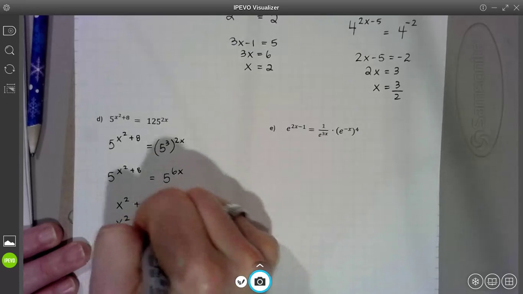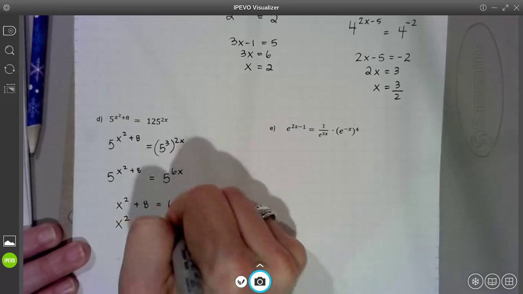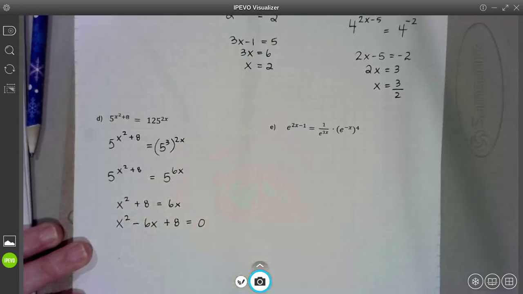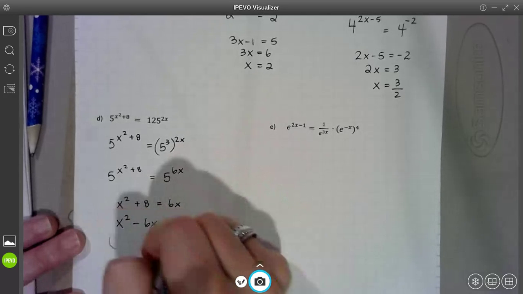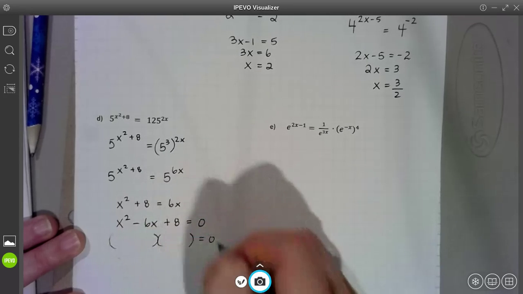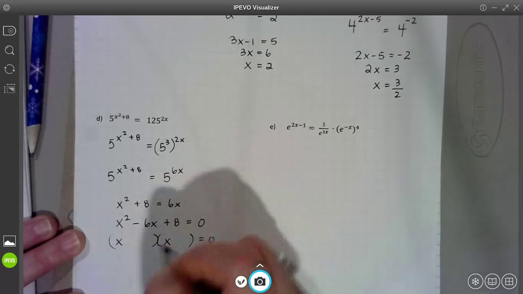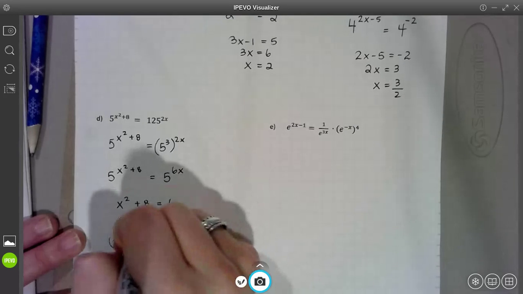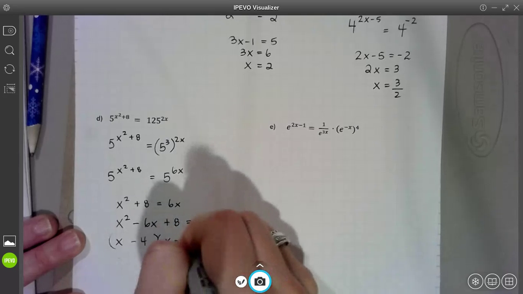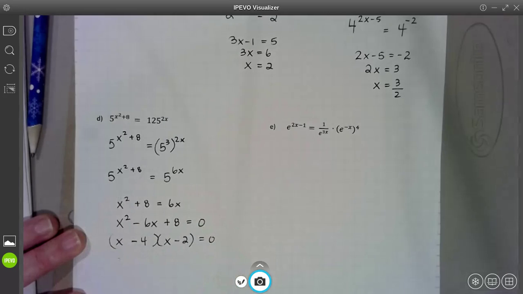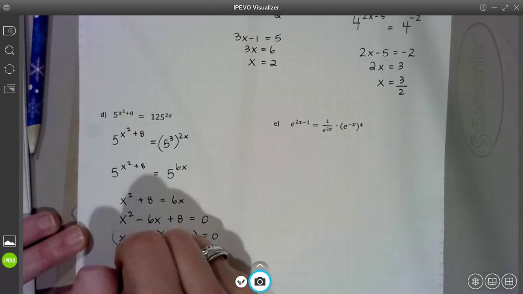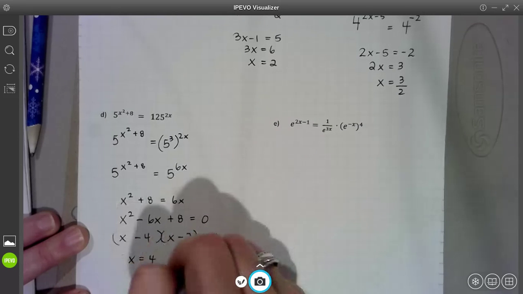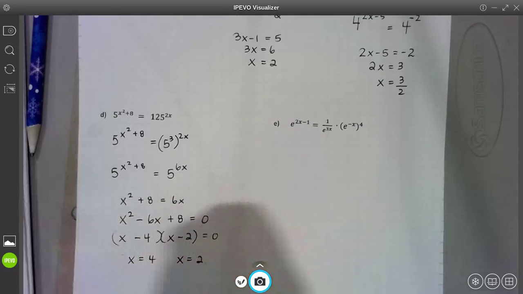I'll minus that 6x over, put everything in the correct order. Let's try to factor this guy. All right, what multiplies to x squared? Xx. What multiplies to 8 that will then add up to negative 6? Looks like we're going with a negative 4 and a negative 2. All right, set your factors equal to 0, and you get x equals 4 or x equals 2. And you end up with 2 answers to your exponential equation here.